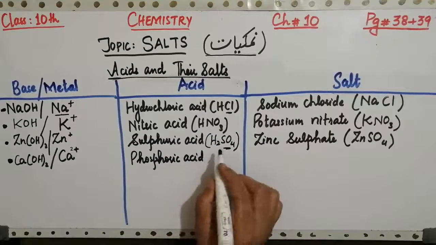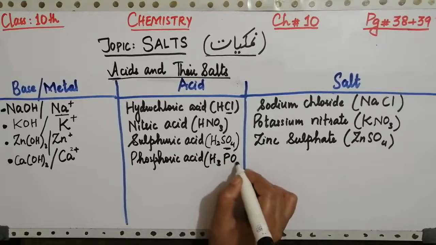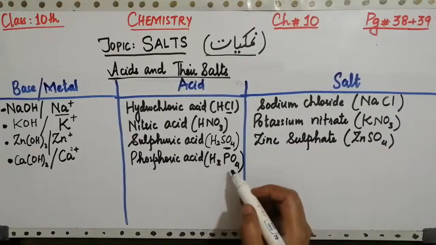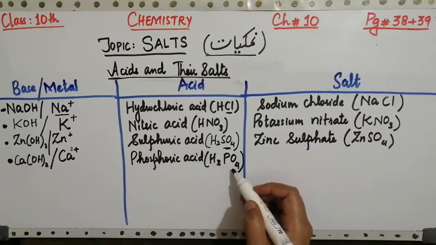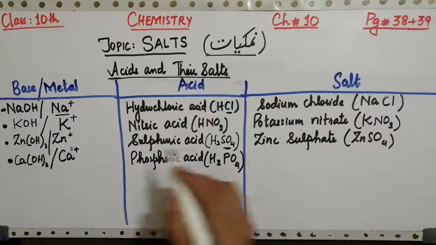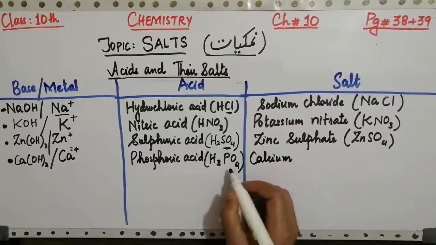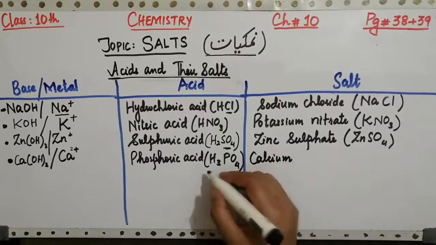Formula of phosphoric acid is H3PO4, in which the PO4 is the negative ion or anion. So we are going to take first the metal, calcium, to make our salt, and phosphate from the acid.